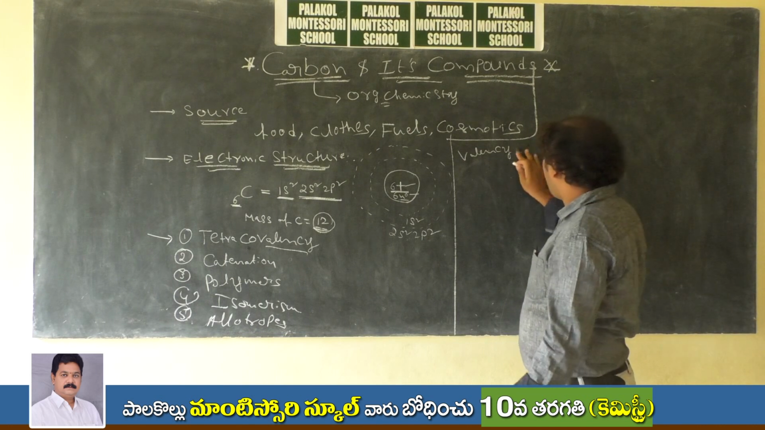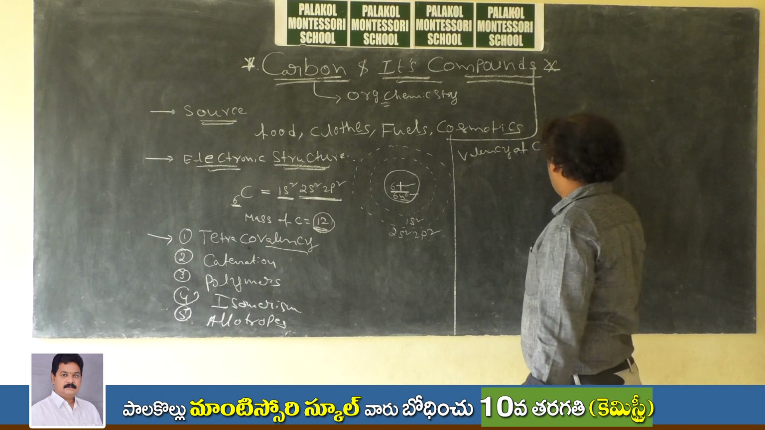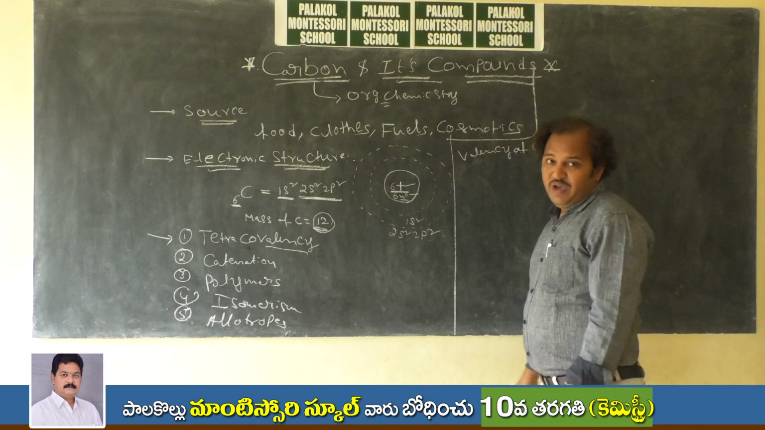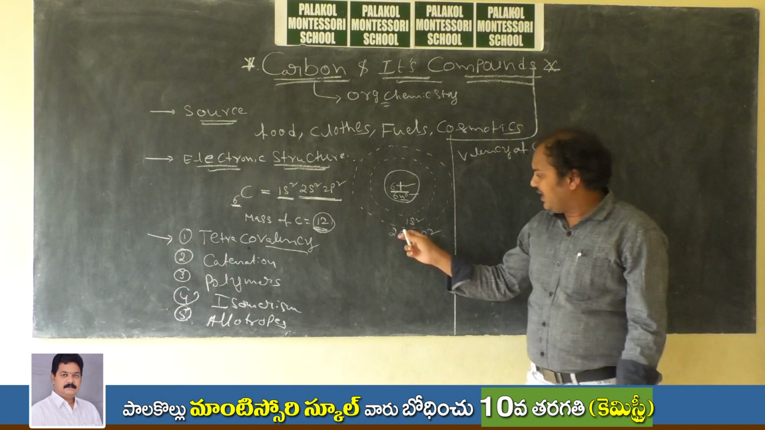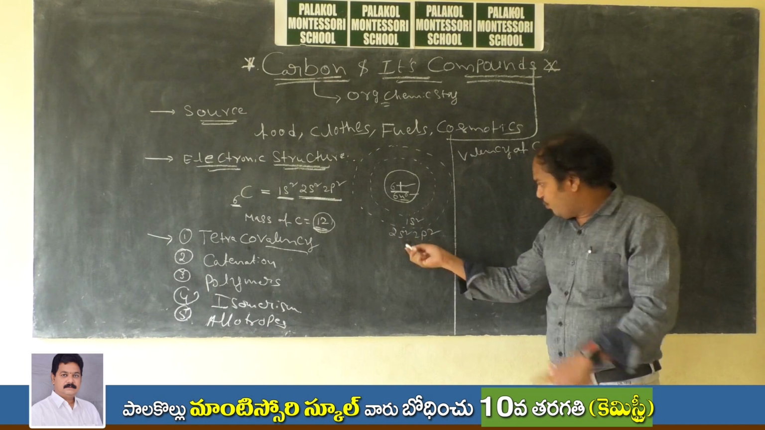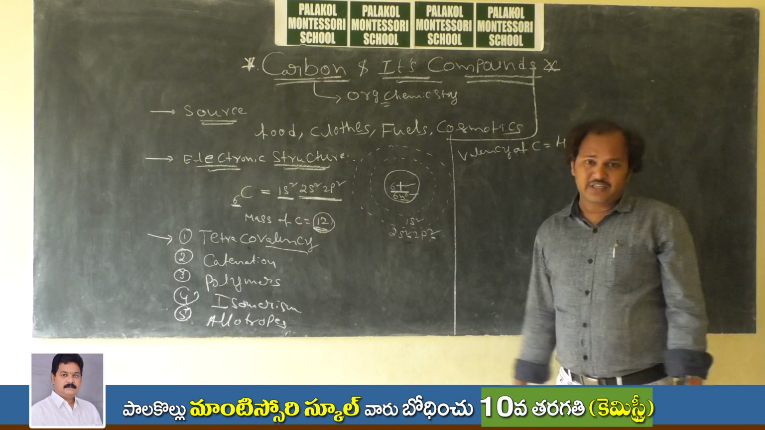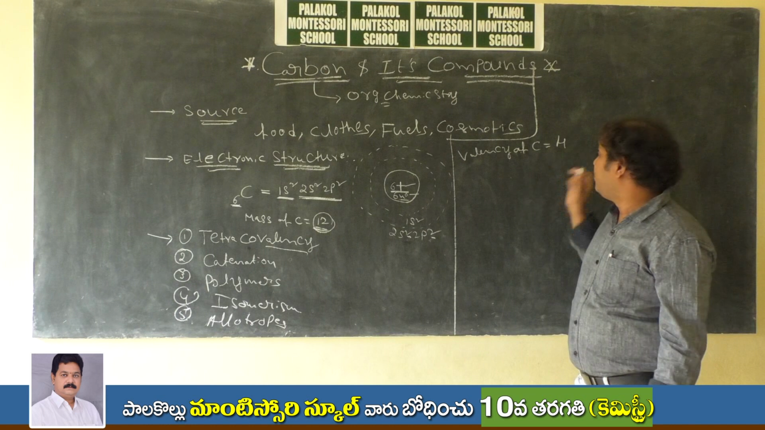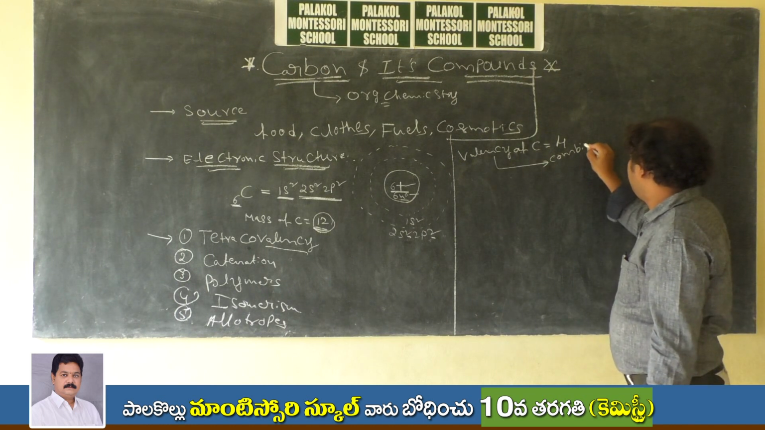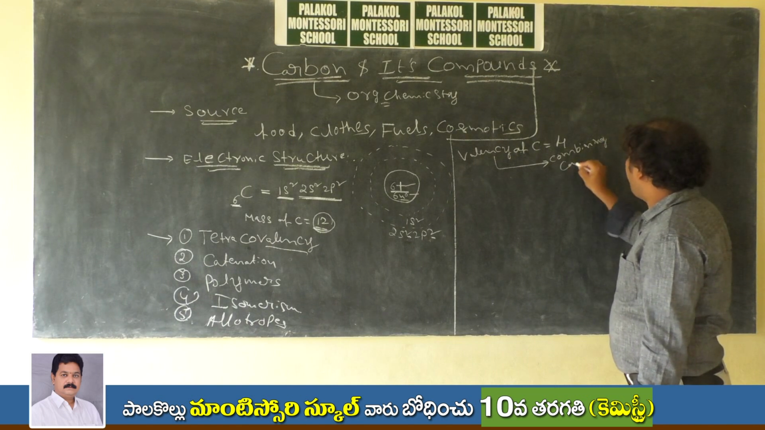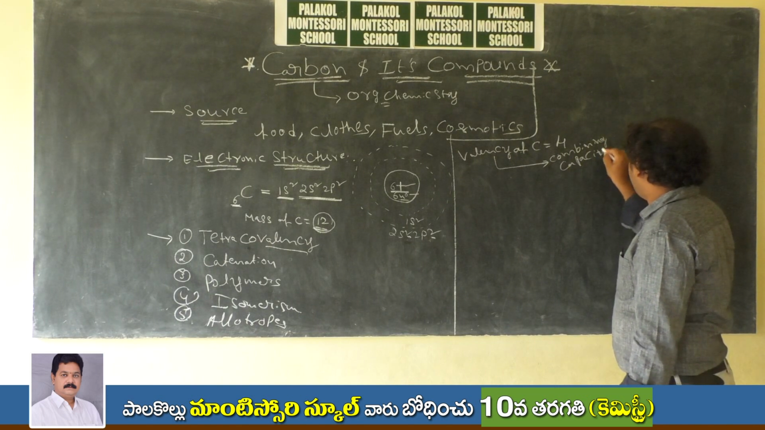So valency of carbon is always 4. Why 4? Because in its valence shell, it has only 4 electrons. 2 plus 2, total 4 electrons. So valency is 4. Valency 4 means that combining capacity is 4. Right? What is meant by combining capacity?